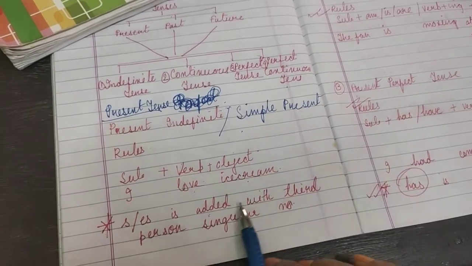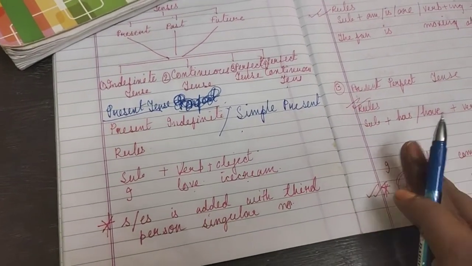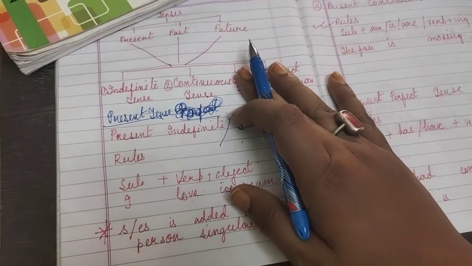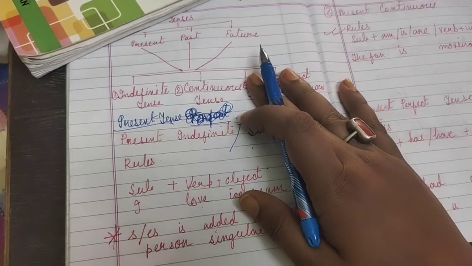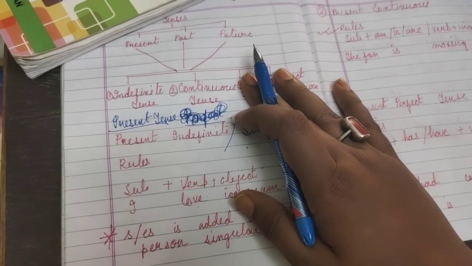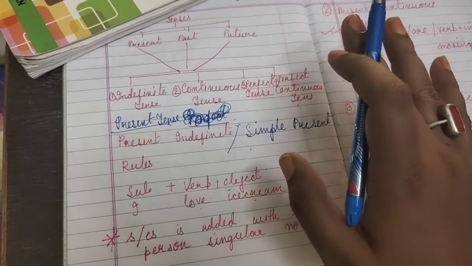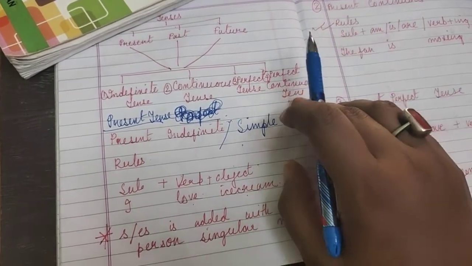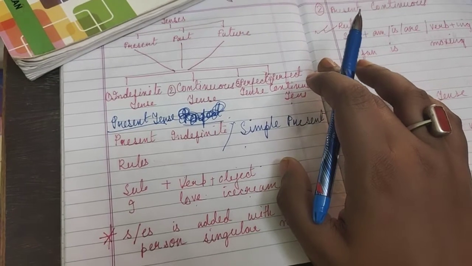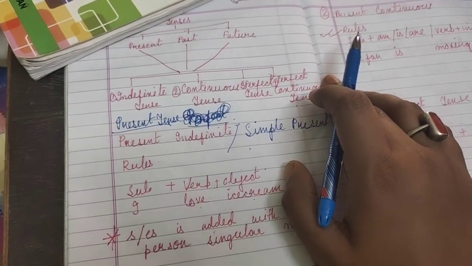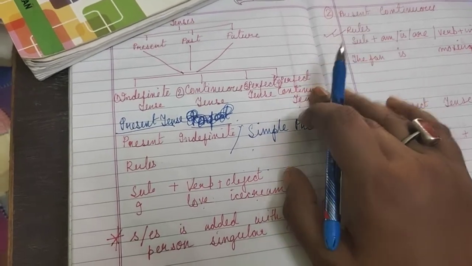Now s or es is added with the third person singular number. Now the question comes, where do we use present indefinite tense? Generally we use present indefinite tense in such cases like I read newspaper, I wake up late in the morning, I wake up early in the morning. These are my habits. So when a habit is referred to, it is simple present tense.